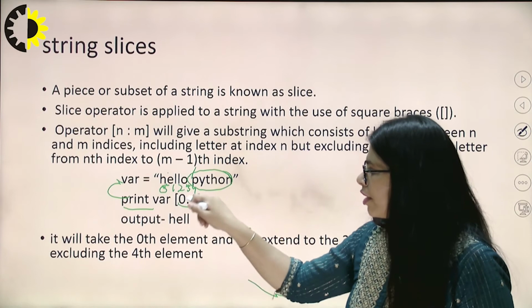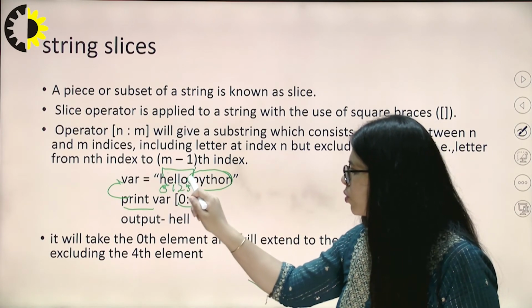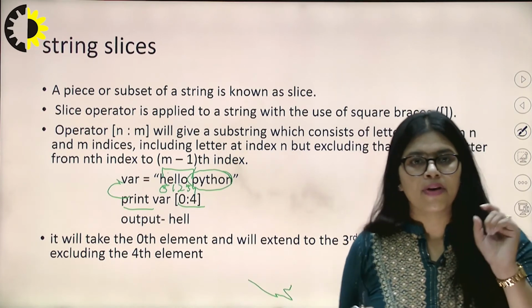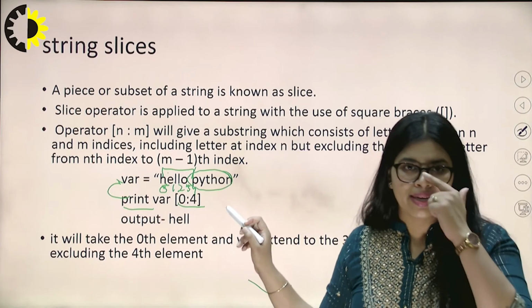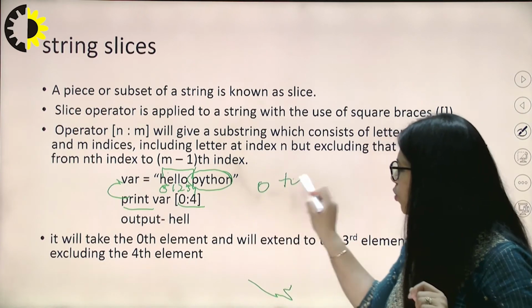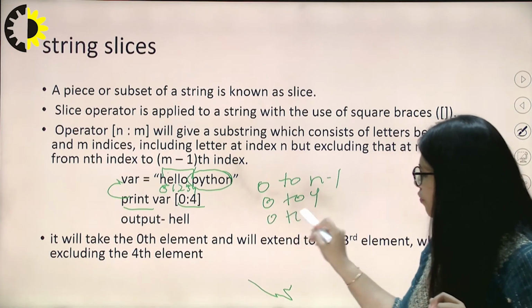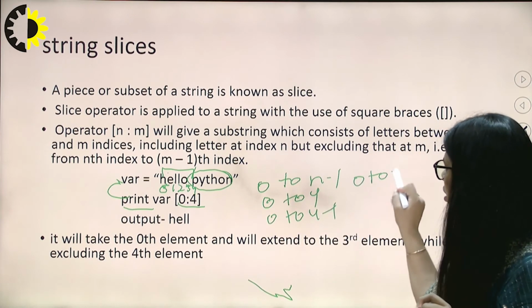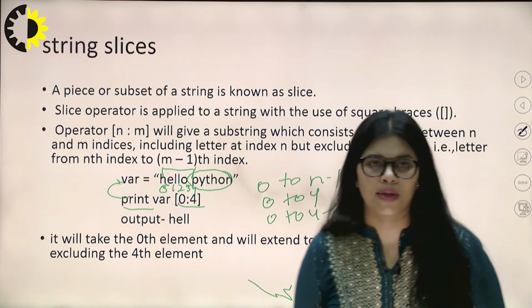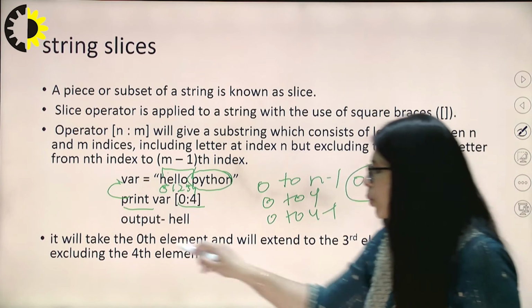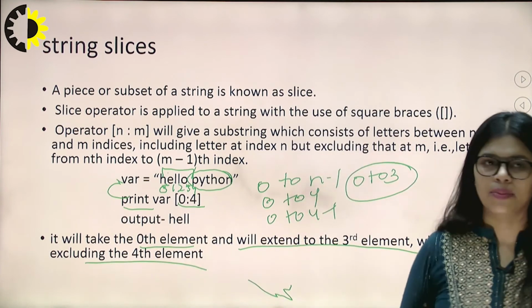Then it will read 0, 1, 2, 3. Number 4 is not printed because, as I already told you, the index value varies from 0 to n minus 1, so 0 to 4 minus 1 means 0 to 3. The value will be printed from 0 to 3 only. You already know that. It starts at the 0th element and extends to the 3rd element while excluding the 4th element. Got it?